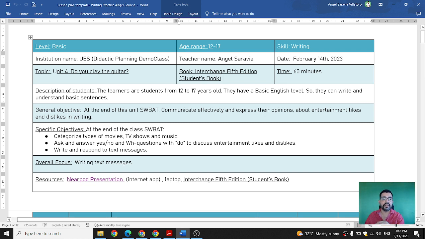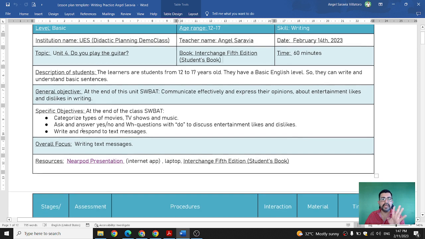Something really important to know is the objective. So remember that we need to have a general objective using the SMART techniques. At the end of this unit, students will be able to communicate effectively and express their opinions about entertainment, likes and dislikes in writing. So remember that this class is going to be just for writing purposes. So that's the main focus of our objective.